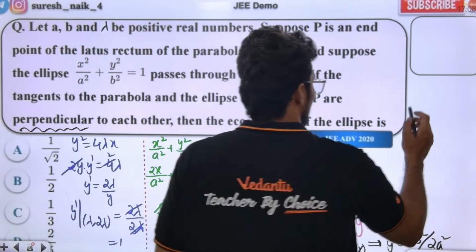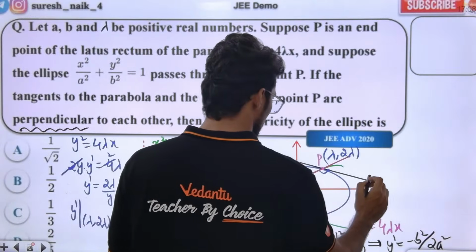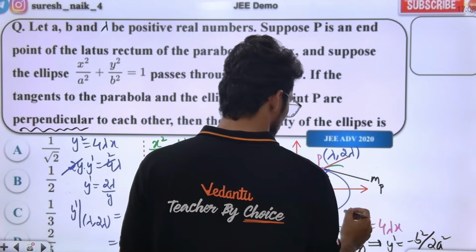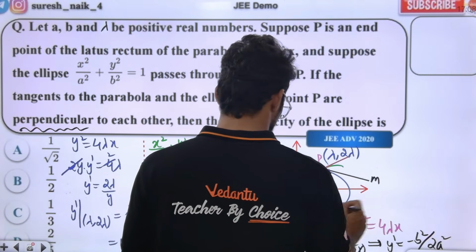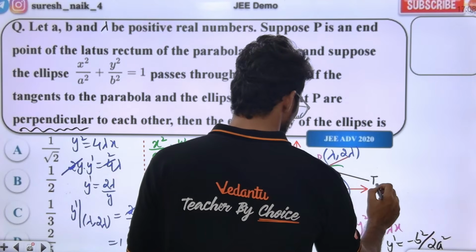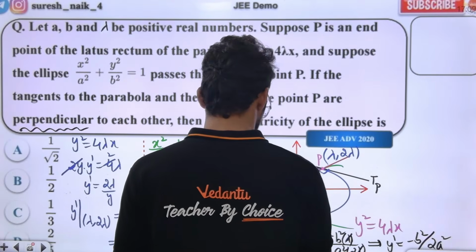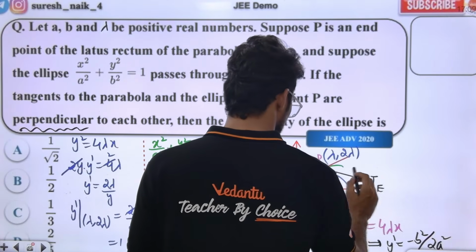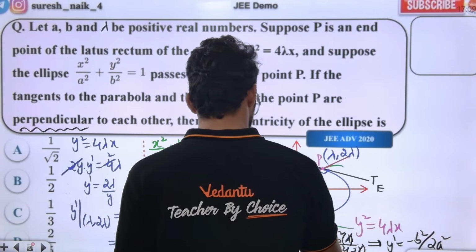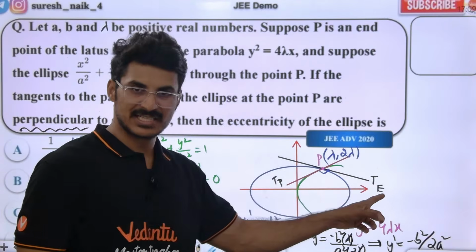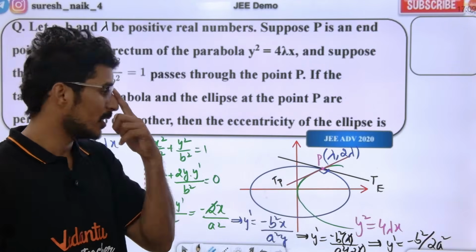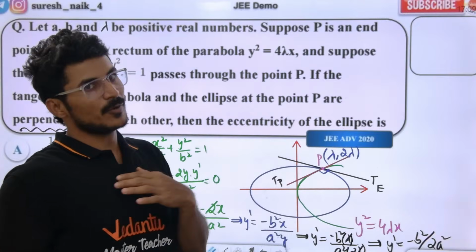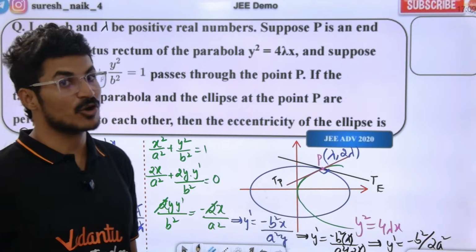We know both are perpendicular. The tangent of the ellipse TE and the tangent of the parabola TP are perpendicular. If they are perpendicular, the product of their slopes is equal to minus 1.